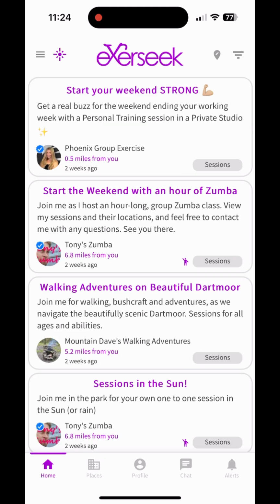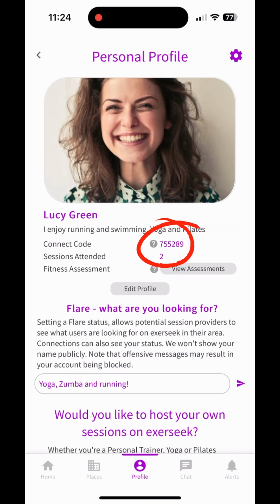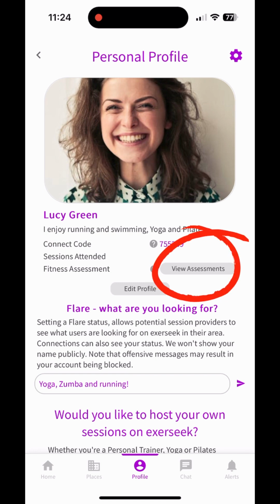Your personal profile can be viewed by selecting Profile on the menu at the bottom of the screen. Here you will see your Connect code, which you can pass on to anyone that you would like to become friends with on exerseek. If you have completed any fitness assessments, then select View Assessments to see the history.